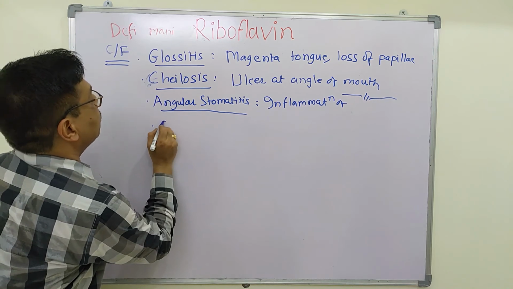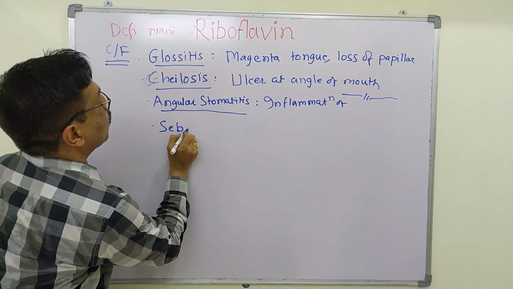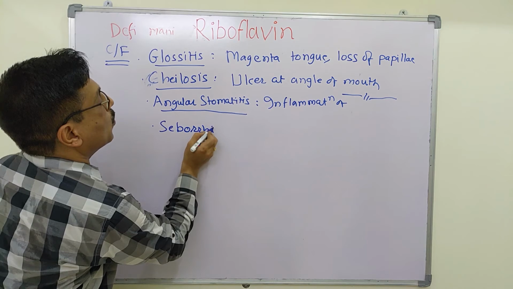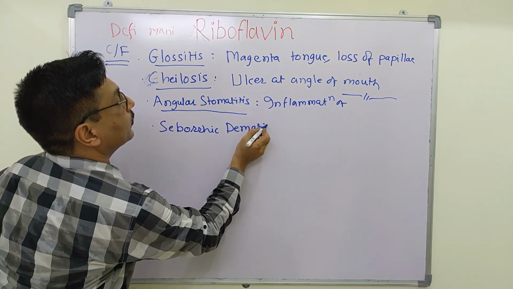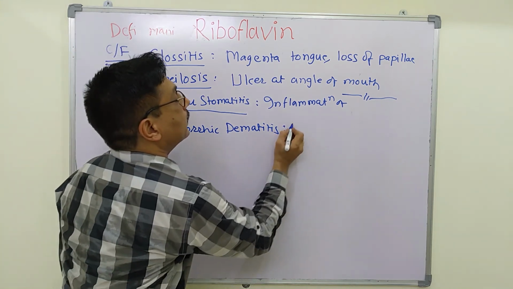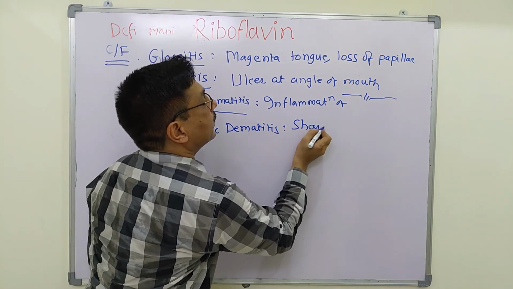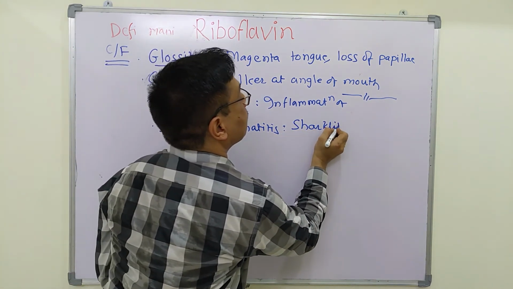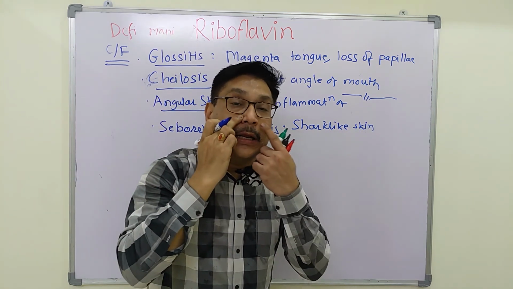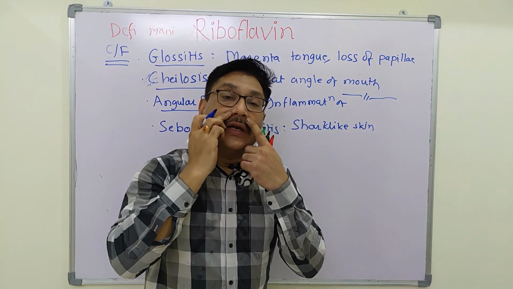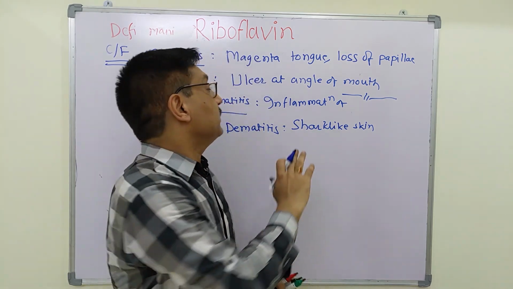Seborrheic dermatitis. Shark-like skin in the nasolabial folds. So the skin at these nasolabial folds becomes shark-like.